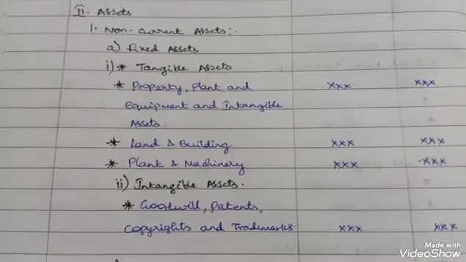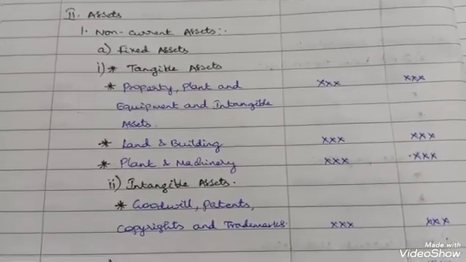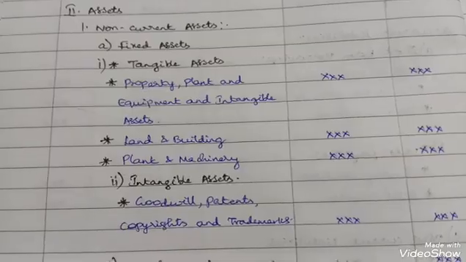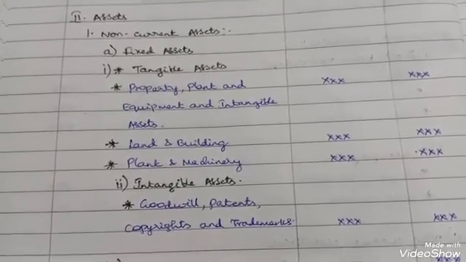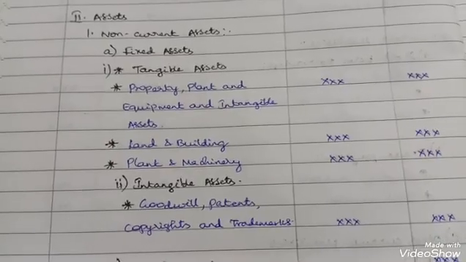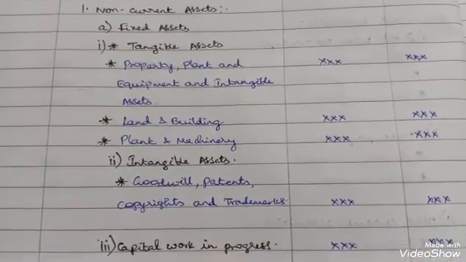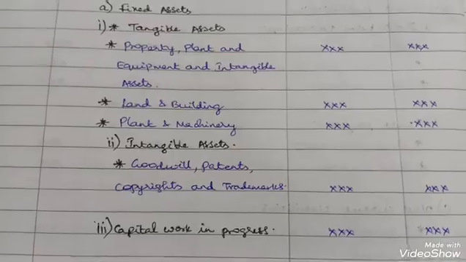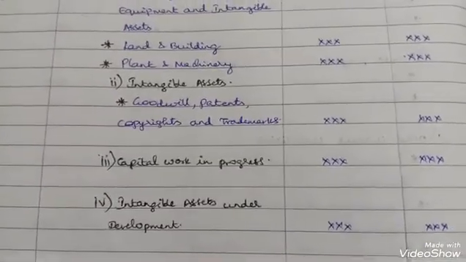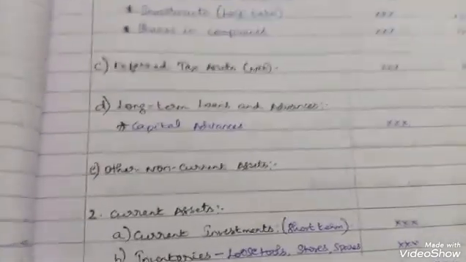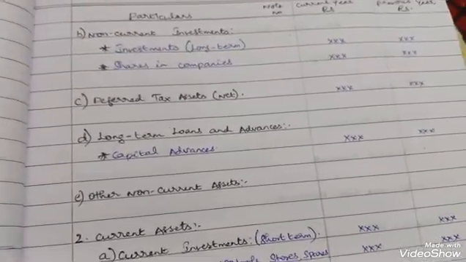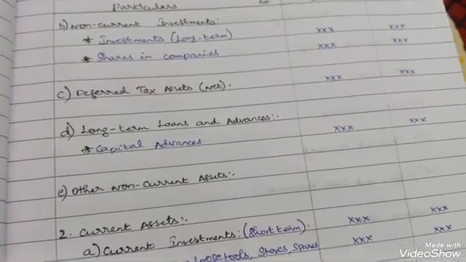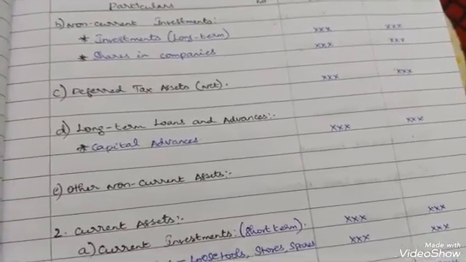around 5 heads. Fixed assets, which they will not say directly as fixed assets, they will say property, plant and equipment and intangible assets. Under that: property, plant and equipment, then intangible assets, then capital work in progress, intangible assets under development. Then non-current investments. I hope you all know the fixed assets, tangible assets and intangible assets, so I am not explaining that.